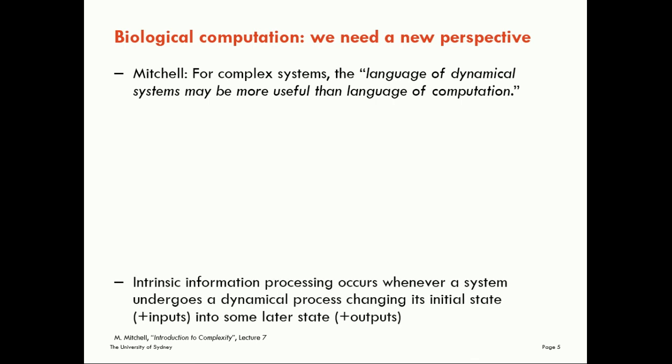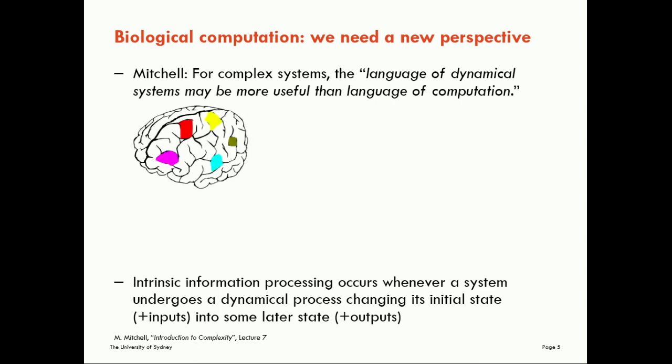And so I think we can talk about intrinsic information processing in complex systems as occurring whenever a system undergoes some dynamical process, changing its initial state and inputs into some later state and outputs. This is a very inclusive view of what computation is, and for me it includes all those examples we looked at in those 5 images earlier.